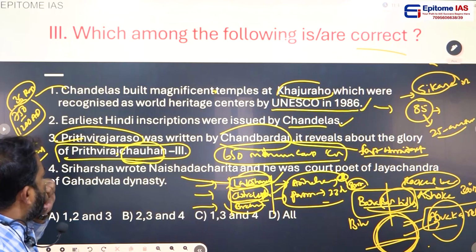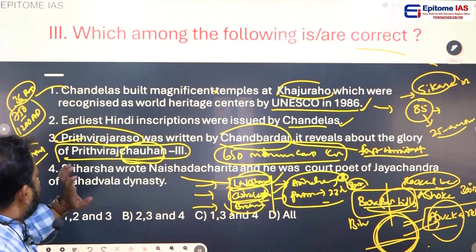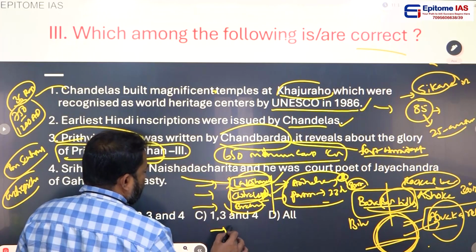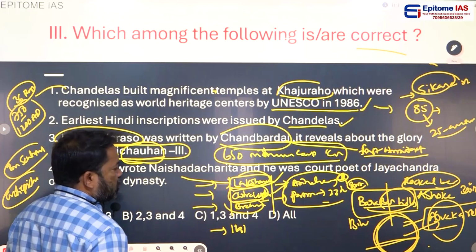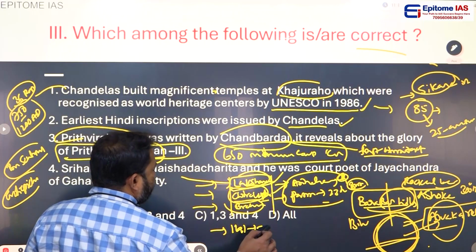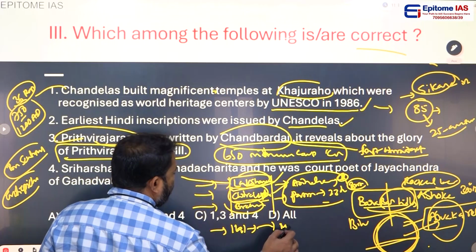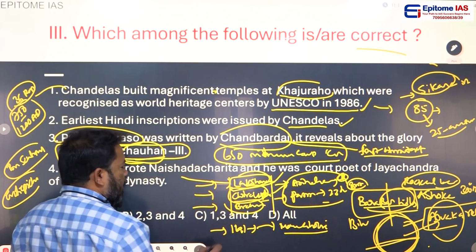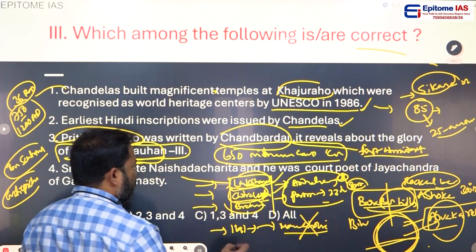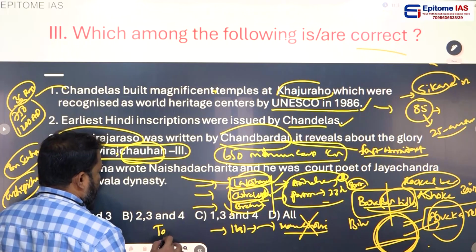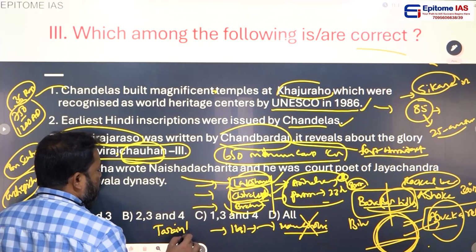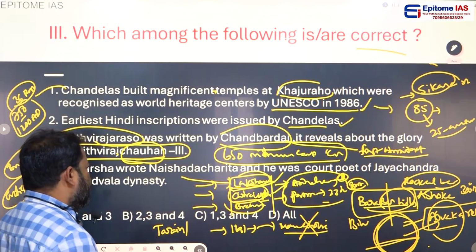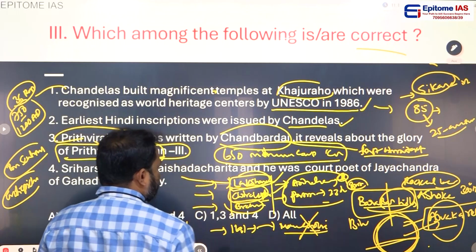Coming to the point, Prithviraj Chauhan III, in the year 1191, fought against Muhammad Ghori. Yes, Prithviraj Chauhan defeated Muhammad Ghori in 1191. This is the first Tarain war or Staneshwar war. Staneshwar in Haryana is where the battle took place.